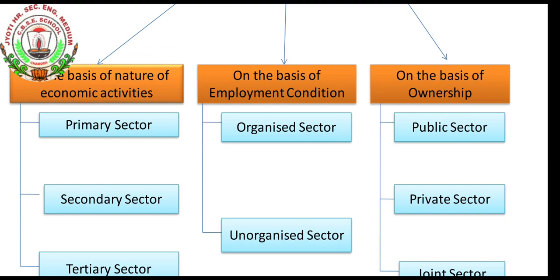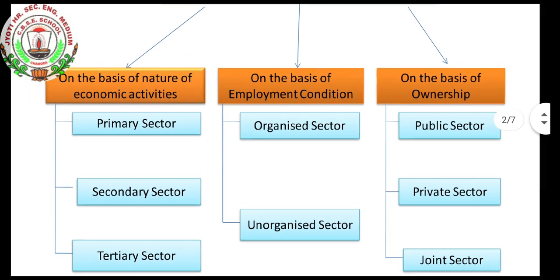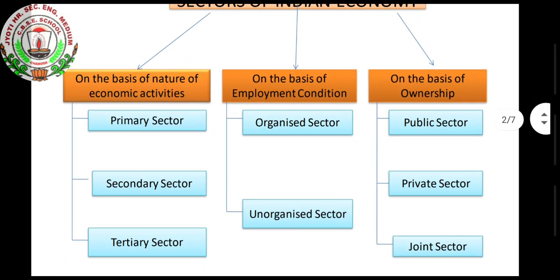We will see here what comes under the organized sector and what comes under the unorganized sector. Then on the basis of ownership, we see the public sector, private sector and joint sector. Now let us see in detail.